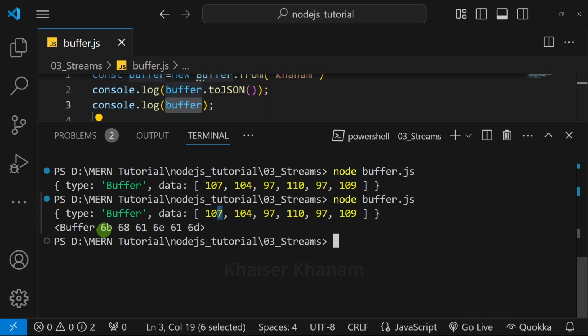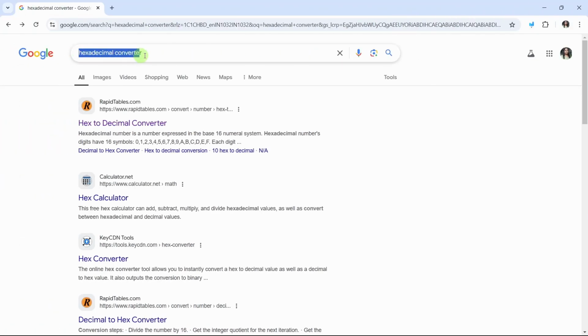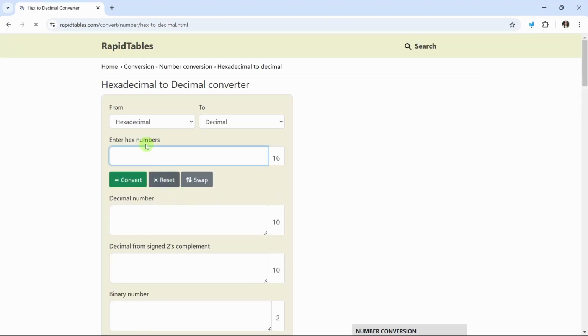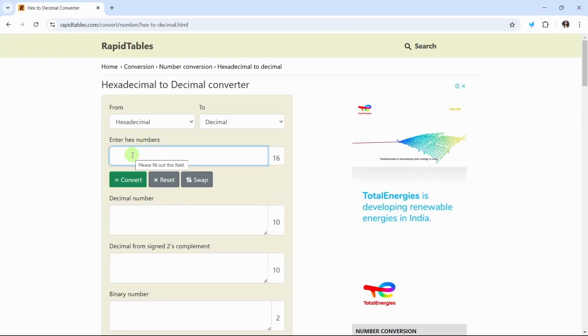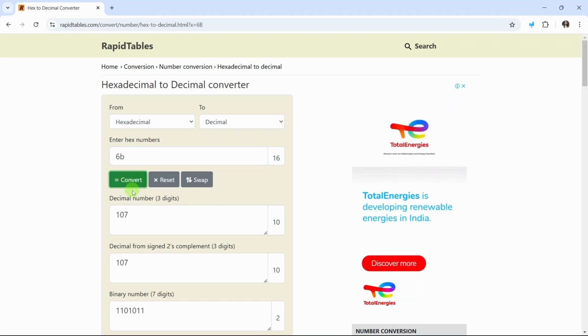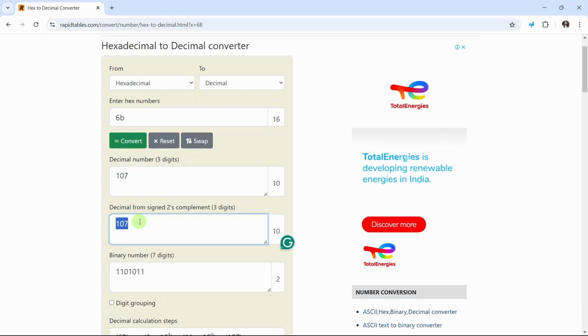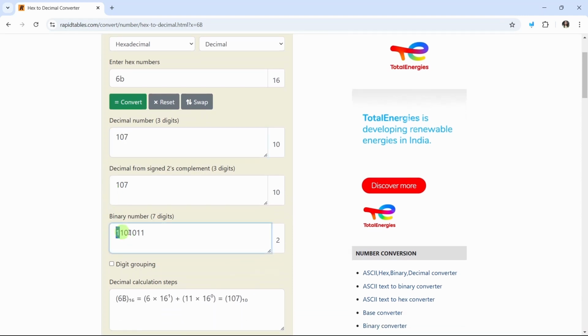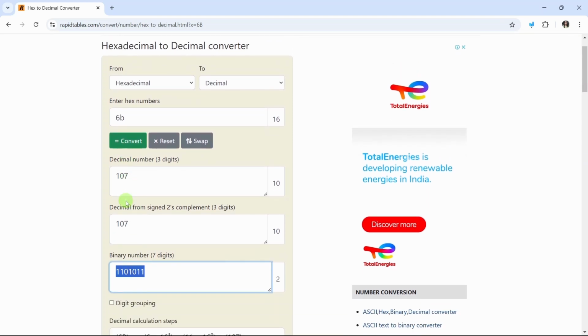Here for character K, the hexadecimal value is 6B. Here I am just going to search for a hexadecimal converter. Click on this first link, and what value I got? I got value as 6B. I will click on convert. You can see what decimal number I got. I got 107, which is equal to character K, and this is the binary representation. So whatever result we got in terminal, it will display in hexadecimal or base 16.